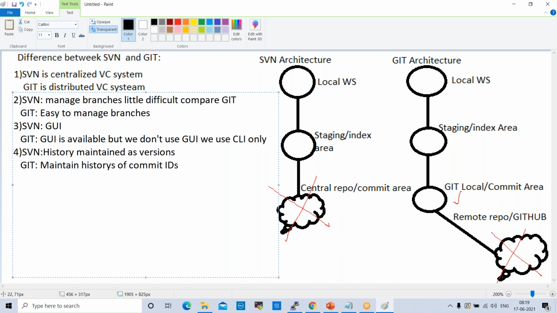So in Git, we maintain histories like commit IDs, right? When we commit the code, we'll get some commit ID. But whereas in SVN, we call them versions, different versions.